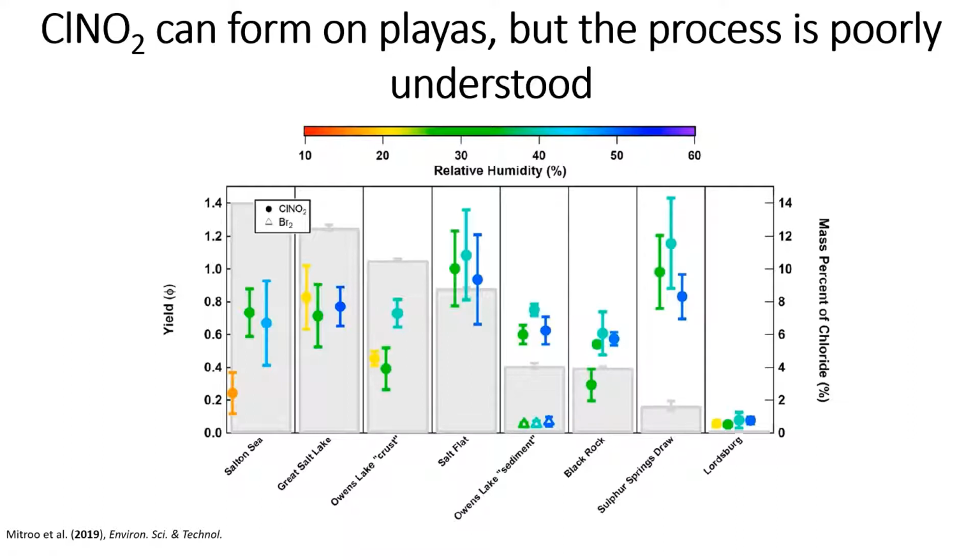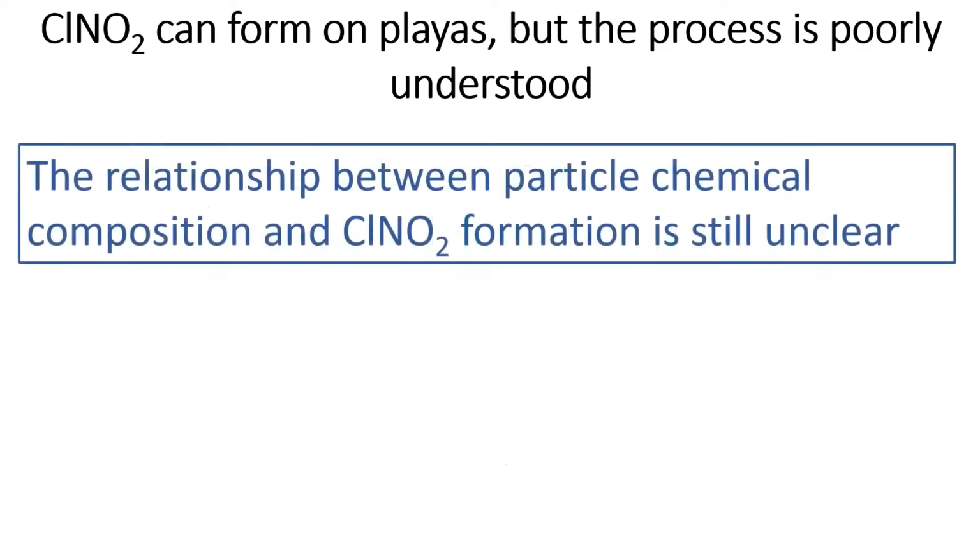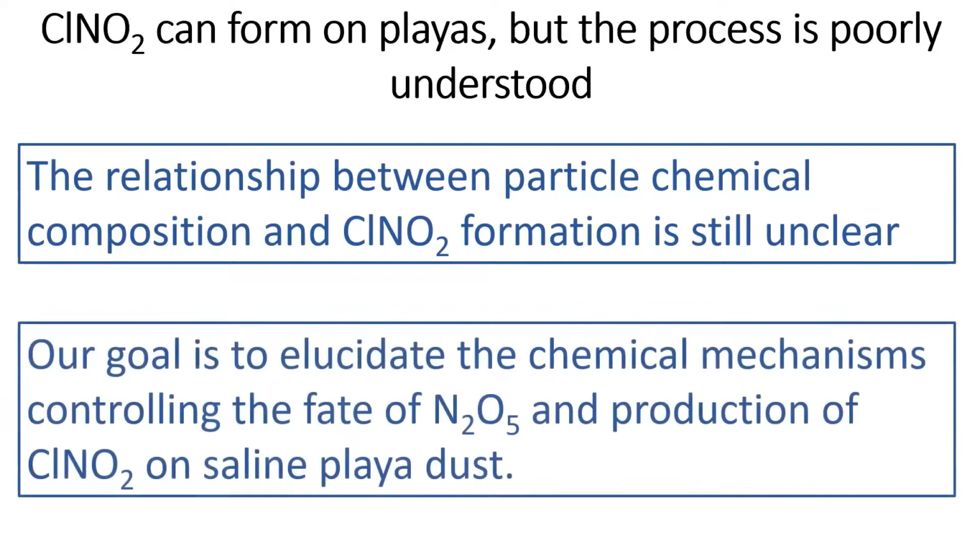You would also expect that the more chlorine in a sample, the higher the ClNO2 production, but you don't really see that here either. There are some samples with high chlorine content but low ClNO2 yield, and vice versa, samples with low ClNO2 yields and high chlorine content. So the conclusion here is that our understanding of the relationship between particle composition and ClNO2 production is still poorly understood, which brings me to the goal of this study, which is to determine the controlling mechanisms affecting N2O5 uptake and ClNO2 production on playa dust.